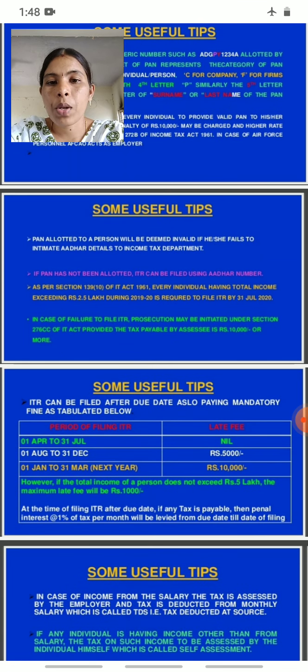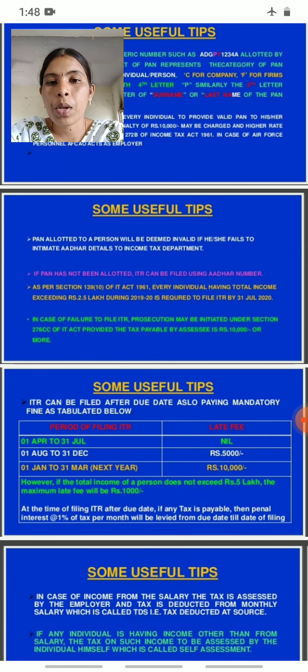Then next, if a PAN has not been allotted, income tax returns can be filed using the Aadhaar number.